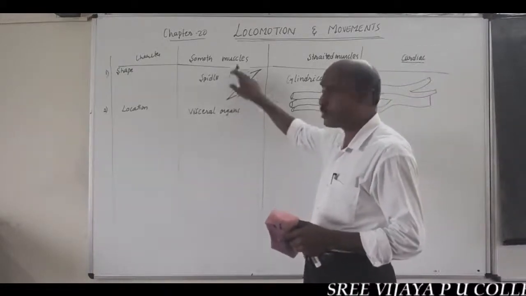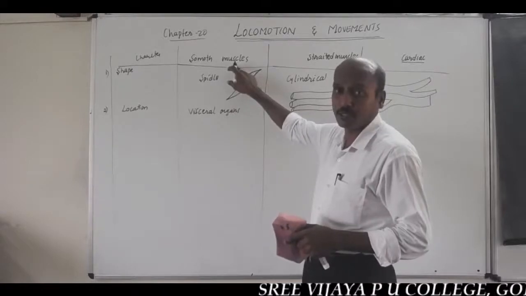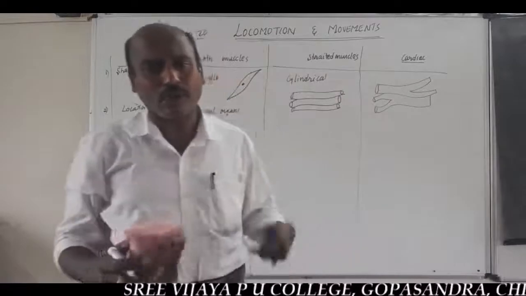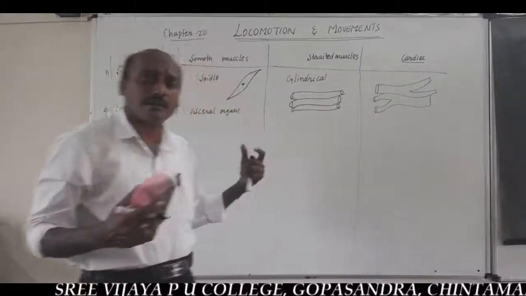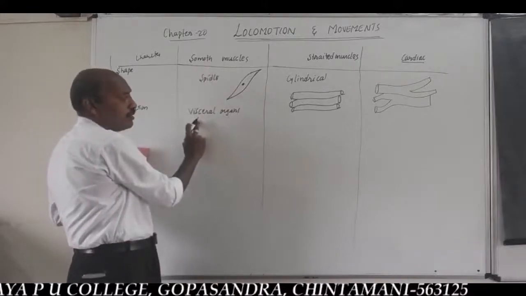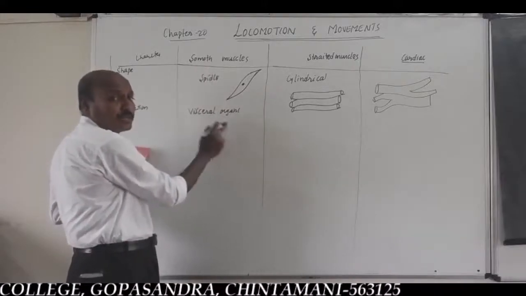Hence, they are also called visceral muscles. You should remember this statement. Alimentary canal and blood vessels are otherwise called visceral organs. So smooth muscles are also called visceral muscles.